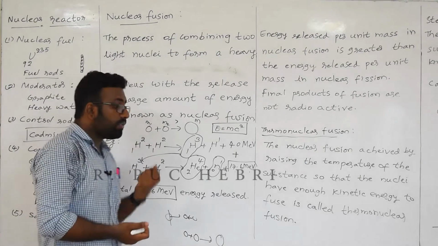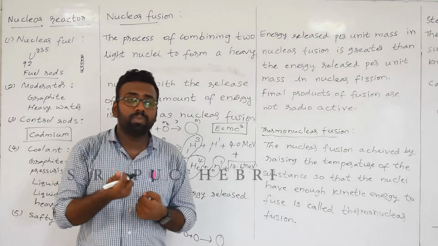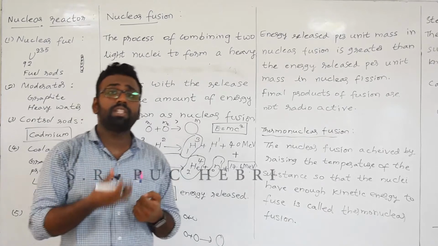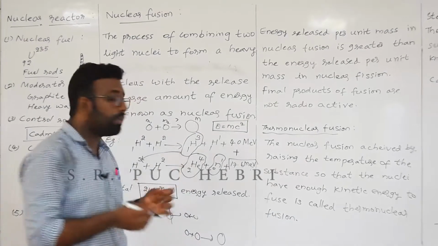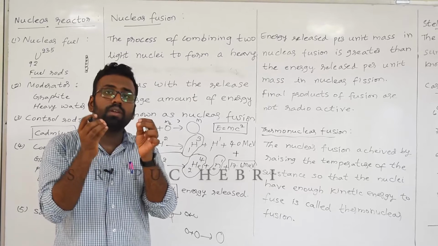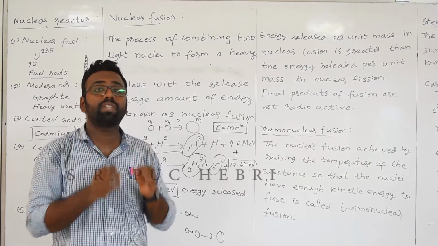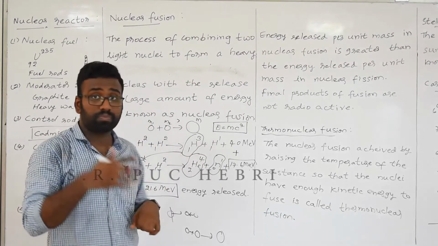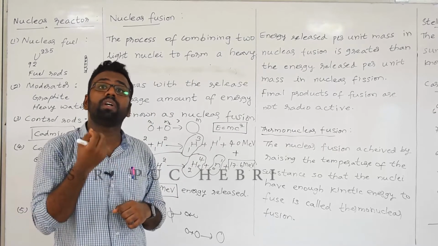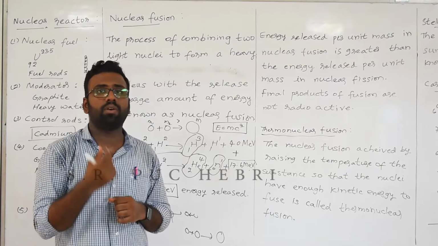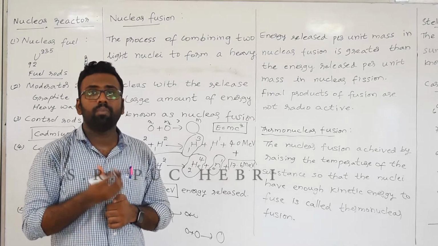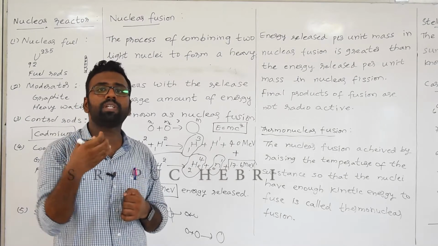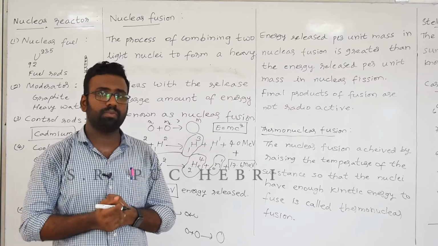So this nuclear fusion reaction is not actually possible in reactors. It is very difficult because to combine these two nuclei, a lot of heat and high pressure is required. So the fusion process actually occurs in the sun or any star, because it requires very high temperature and very high pressure. Okay.